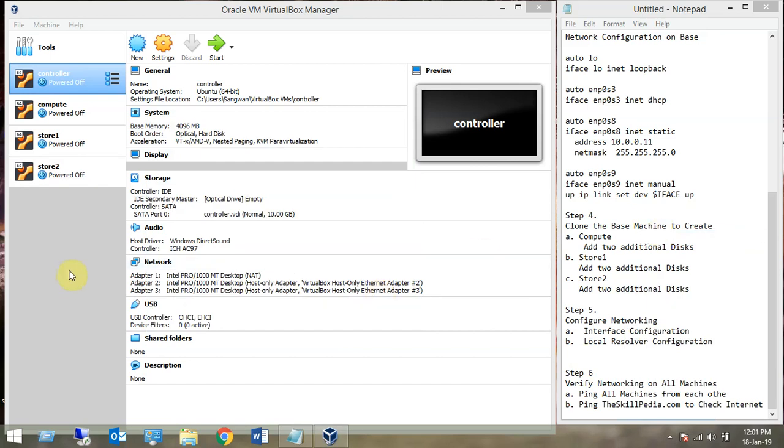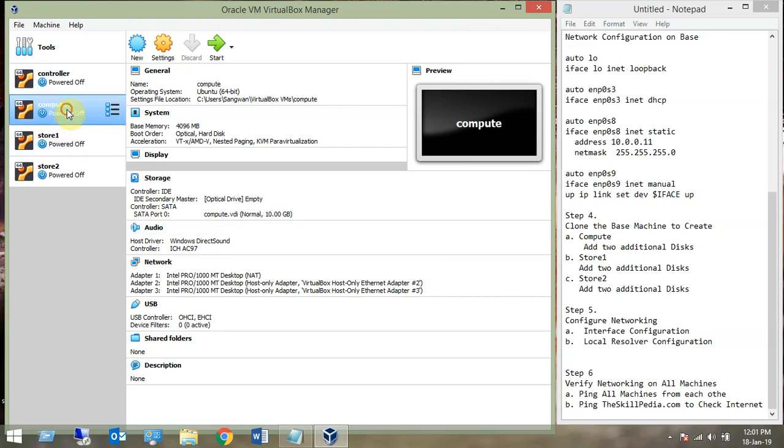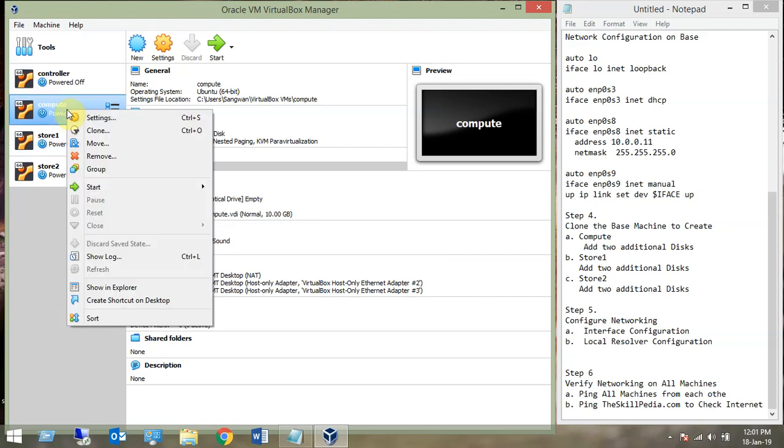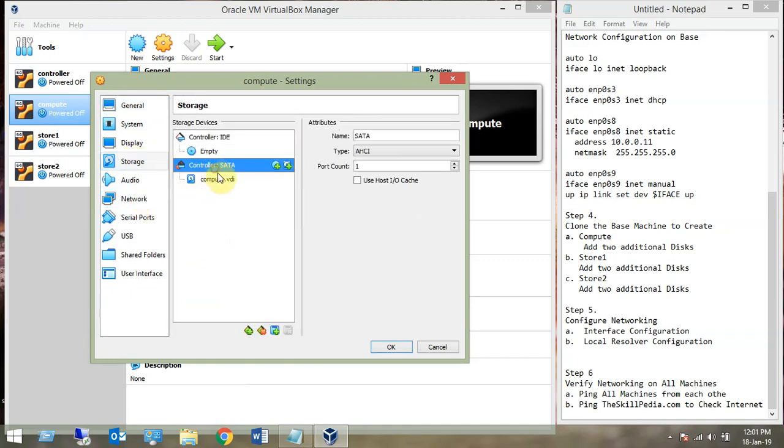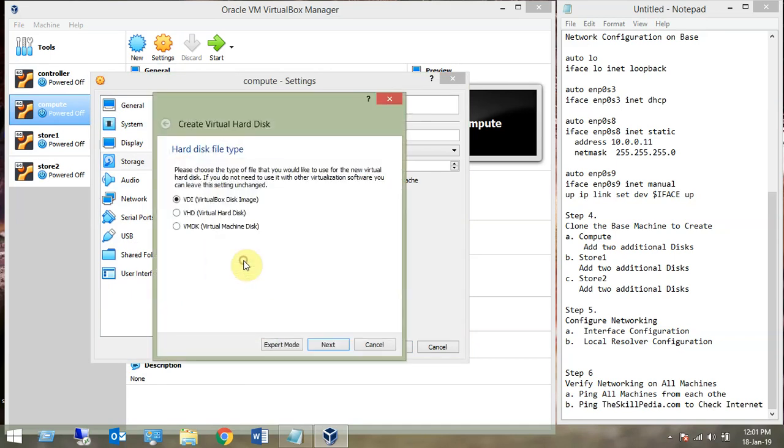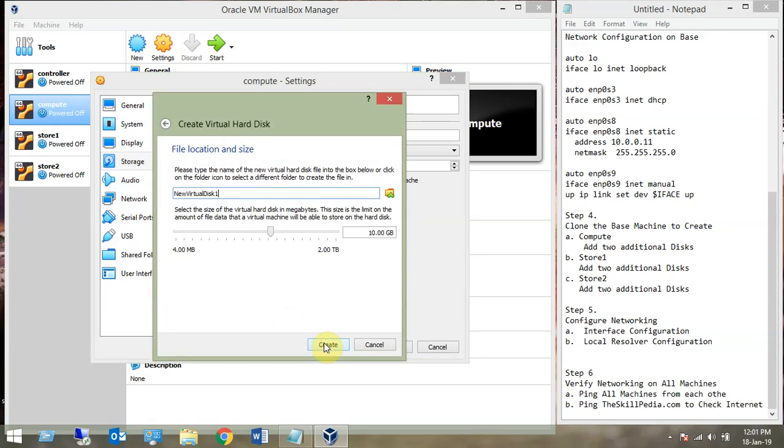Now once the clones are created, as I mentioned in step number 4, we need to add 2 additional disks to each one of these nodes: for block storage on compute, and for object store on store 1 and store 2. So let's go to the settings, then storage, and we add a disk here under SATA. Add disk 1, create new disk. We'll keep minimum space, let's say 3 GB, good enough for us. This is our disk 2 for this purpose, 3 GB.